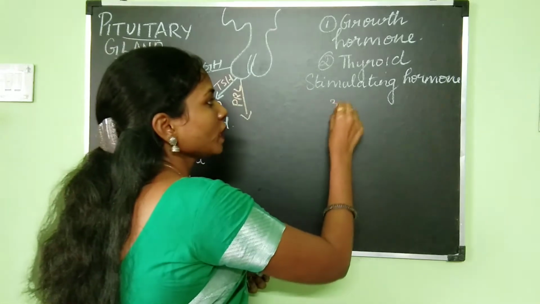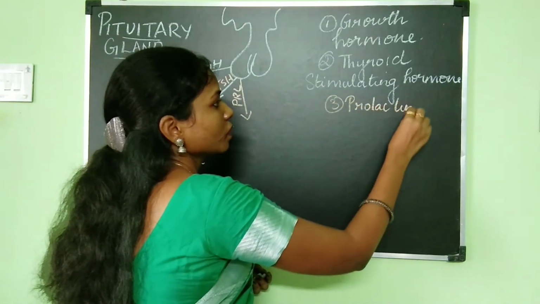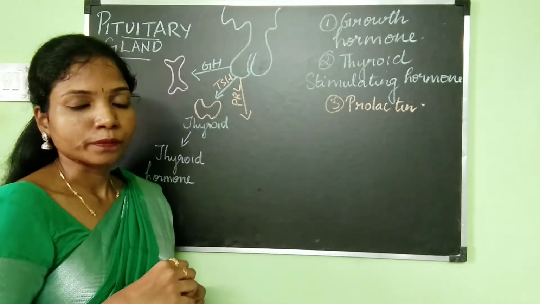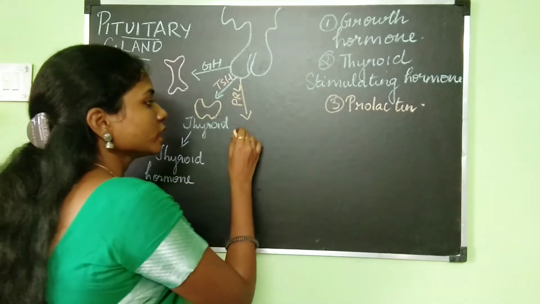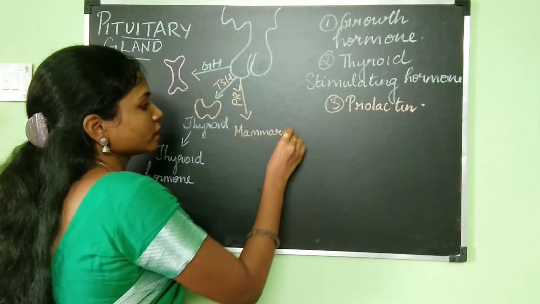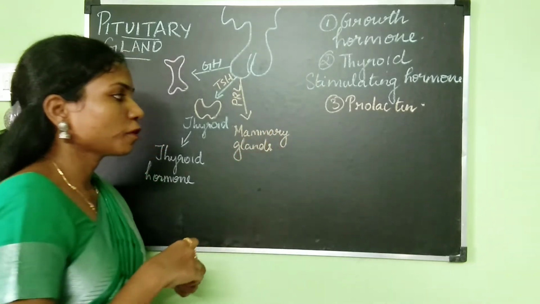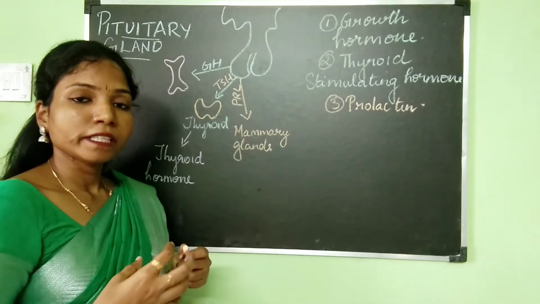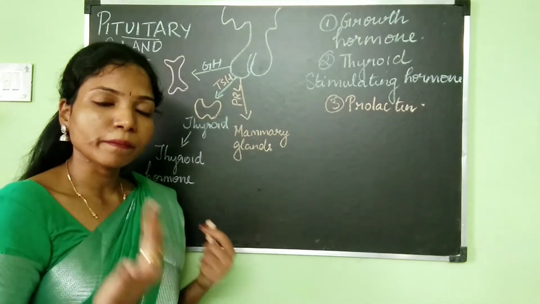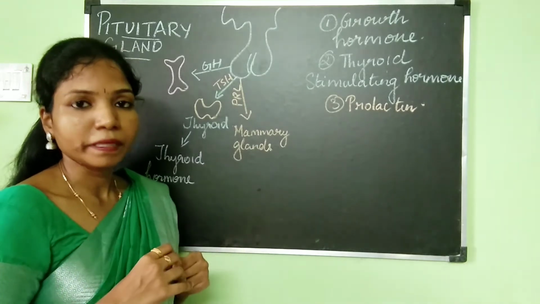PRL is prolactin. Prolactin is also called the lactogenic hormone. Prolactin will act on the mammary glands of females, and during pregnancy the prolactin hormone is going to help in the development of the mammary gland, and it is also going to stimulate the production of milk.